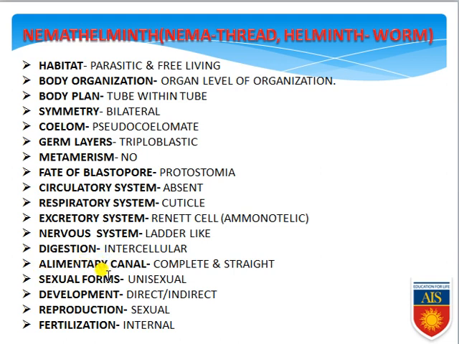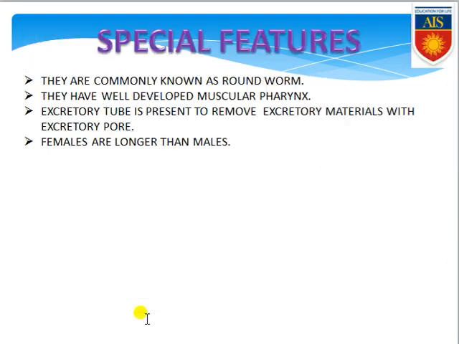Sexual forms: they are exclusively unisexual. Within one body only one sex organ is present, in another body the other sex organ. Development: they can show direct development, or sometimes a larva can be found, that means indirect development. Reproduction is exclusively sexual. Fertilization occurs within the female body, that's why it is internal.